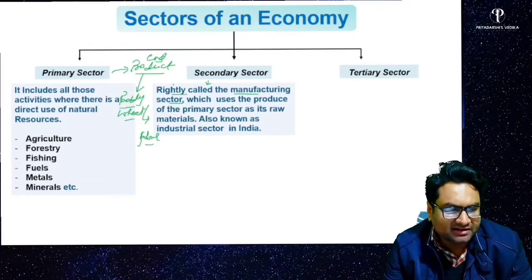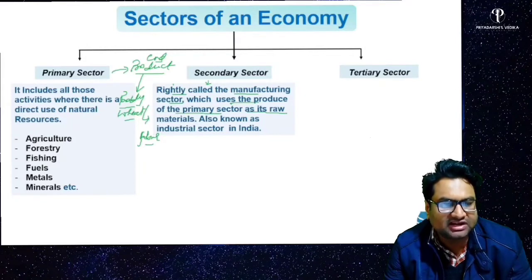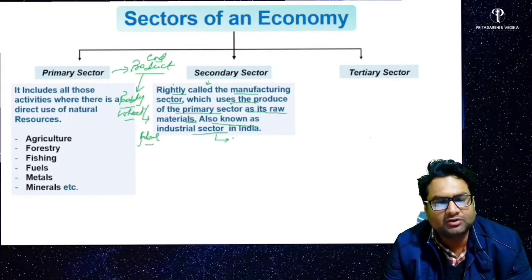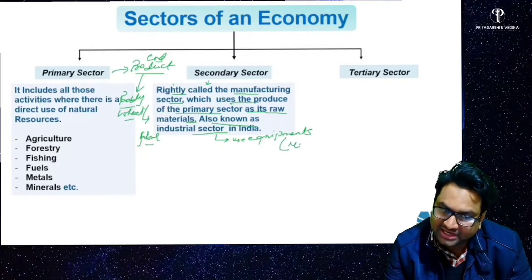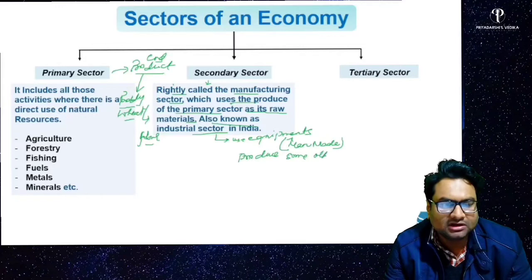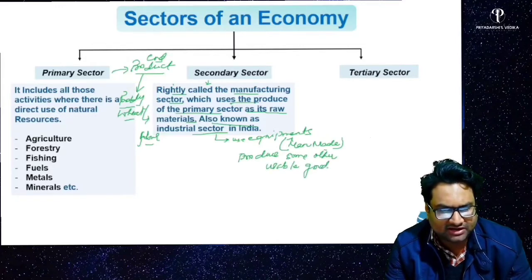So in secondary sector, the definition says, it uses the produce of the primary sector as its raw material. It is also known as industrial sector, where we use some equipments that are not naturally occurring, that are made by man, man-made equipments, to produce some other usable goods, right? Or services, you can say.